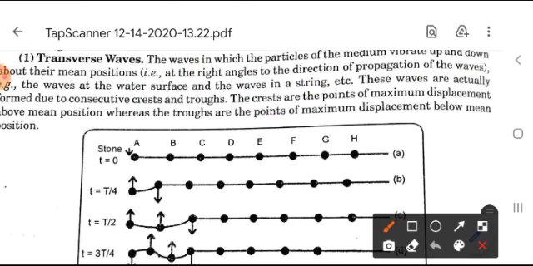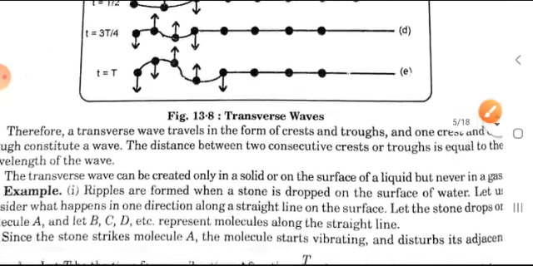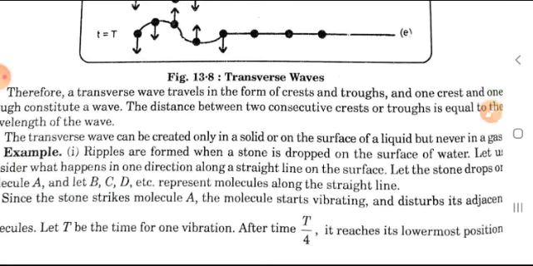A, B, C, D, E, F, G are the points created on a string that is tied at one end and starts vibrating from the other end. Then you can see that the positions of A, B, C, D, E, F, G, H are not changed. Only the wave transmitting is seen here. Okay, so we can say that this is a transverse wave.